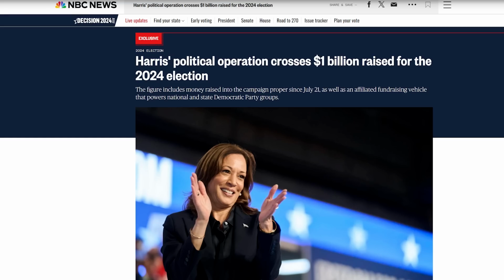And with these major campaigns in the US, one crucial factor for the candidate's success is usually money, because these campaigns tend to cost millions, if not hundreds of millions of dollars, which is why most presidential candidates are already pretty wealthy when they decide to run or have been extremely successful at fundraising money. Political donations play a huge role in American election campaigns. Just to give you guys an idea of what type of numbers we're talking about here, Kamala Harris has raised over $1 billion so far, and she only entered the race in July.